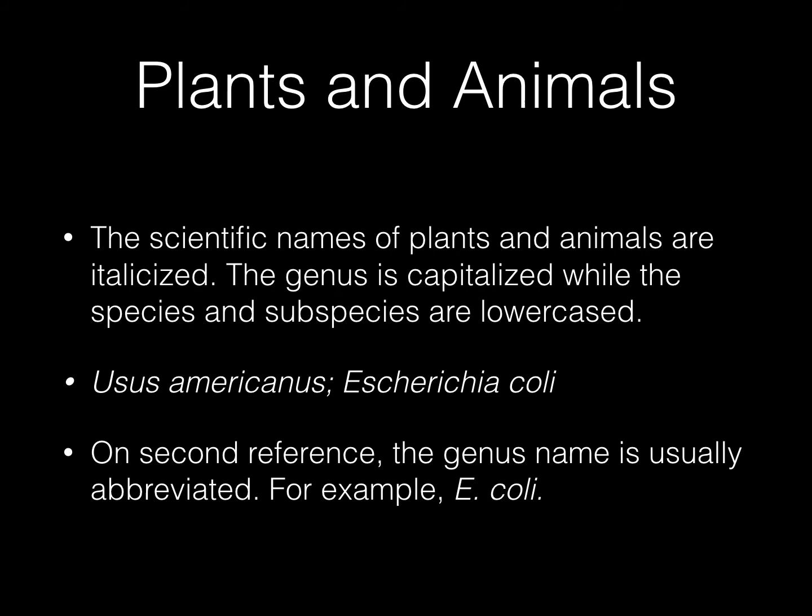The scientific names of plants and animals are italicized. The genus is capitalized while the species and subspecies are lowercased. Now, you might not work in science writing, so this might not be something that you come across very often, and that's fine.